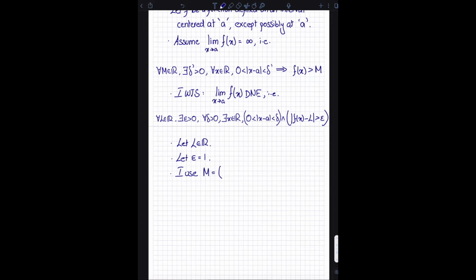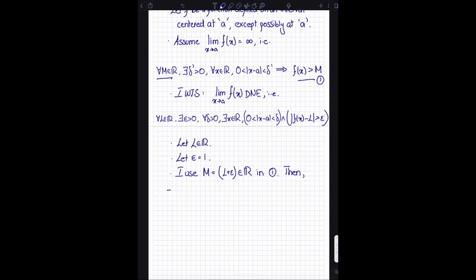So I'm just gonna state that it's a real number. I use m equals L plus 1, and let's just call this first definition 1. Let's say in 1. Now, why can I do that? Because notice that this first definition is true for every real number. So if it's true for every real number, it also has to be true for the real number of my choice, and that in this case is L plus 1, which is the same thing as L plus epsilon. So I can even just write L plus epsilon over here. Doesn't make a difference. L plus epsilon and 1, and then I know then